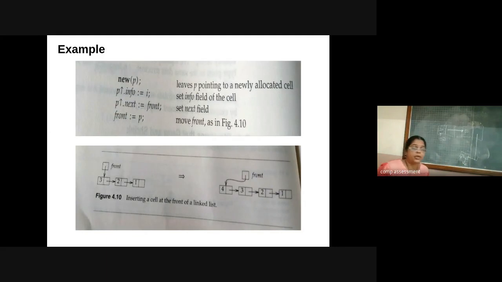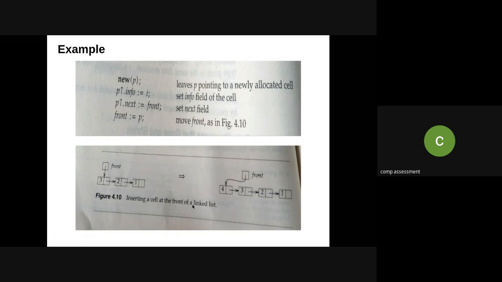I hope you are able to understand how the data structure is growing and how the data structure is shrinking when we are removing the cell from the linked list. So this is just the same implementation by using Pascal programming. Front is pointing to the first element in the linked list, and see over here, whenever we are inserting any cell at the front, it is going to be added at that particular front.